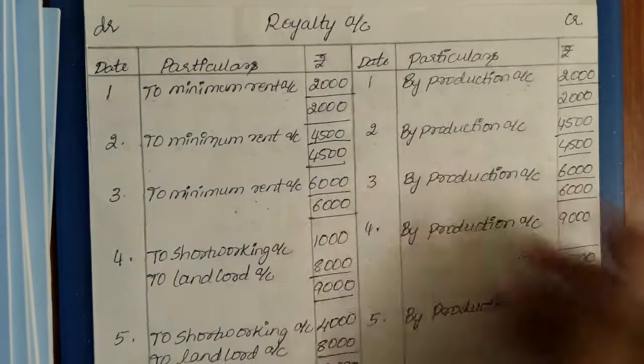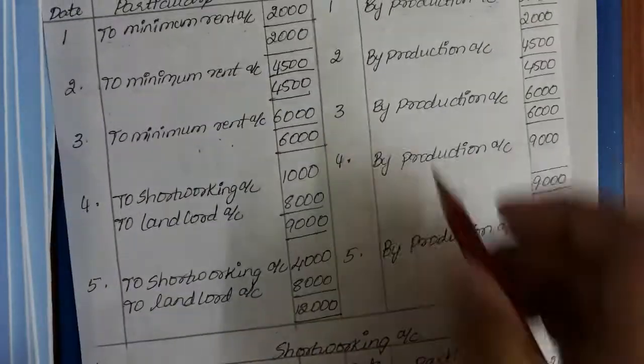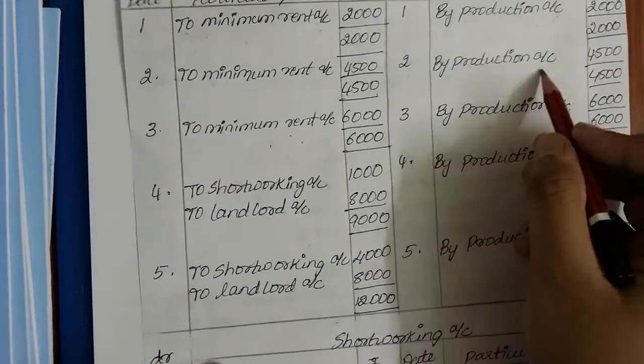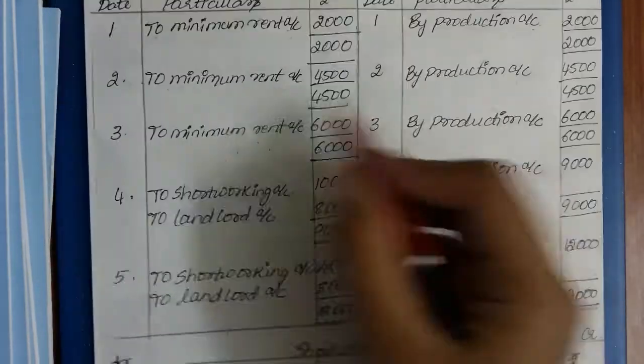For the second year, by production, I got 4500. I paid this 4500 for minimum rent, closed. In the third year I got 6000 by production account. I paid 6000 to the minimum rent account, closed.